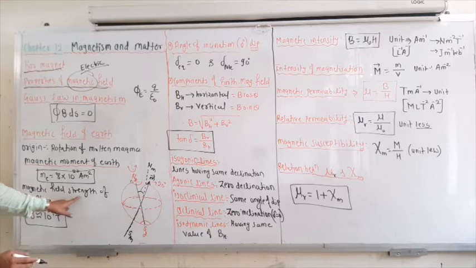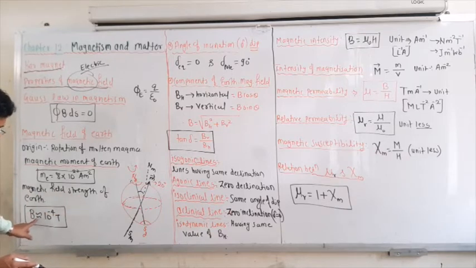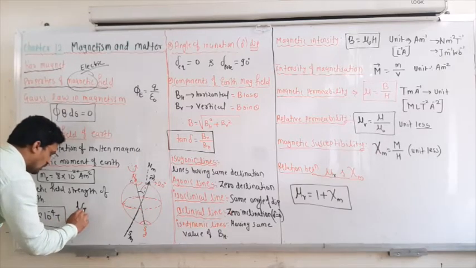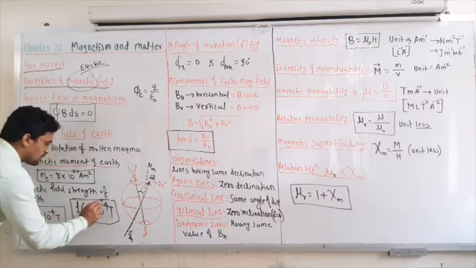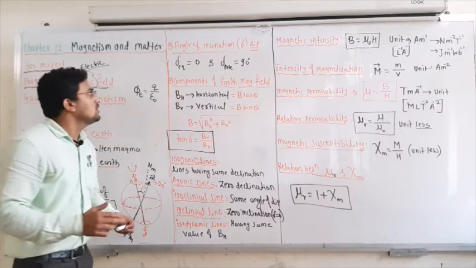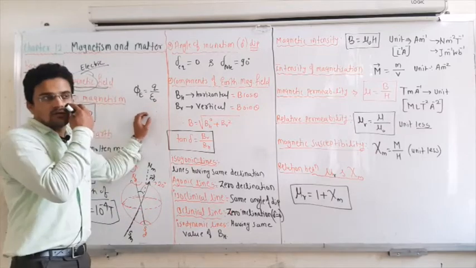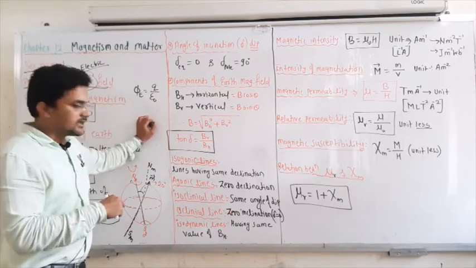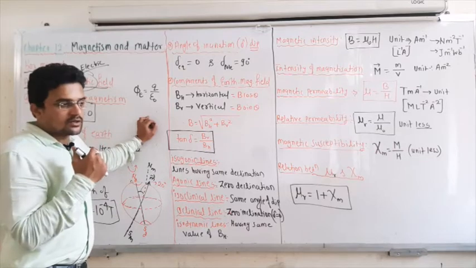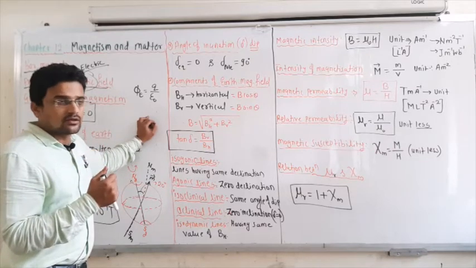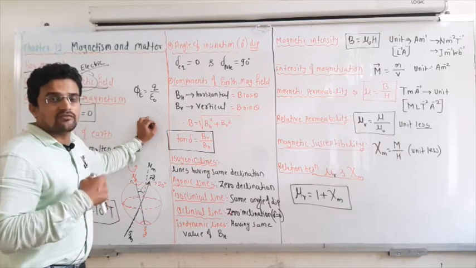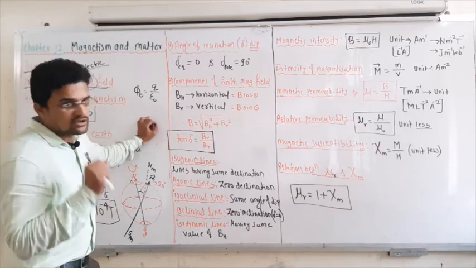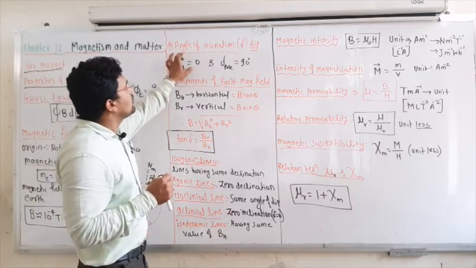Then the strength of the magnetic field around the earth is nearby 10 to the power of minus 4 Tesla, and we know 1 Gauss is equal to 10 to the power of minus 4 Tesla, and Tesla is the SI unit of the magnetic field. Then we have some terms related to the magnetic field around the earth: magnetic meridian, geographical axis, angle of dip, angle of inclination, angle of declination. Remember all those definitions, but in that also angle of inclination is important.